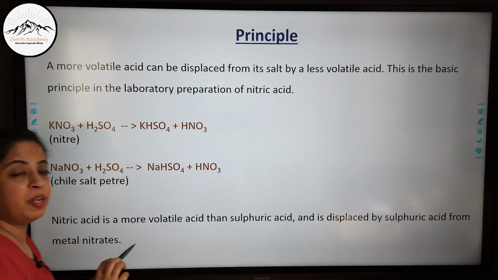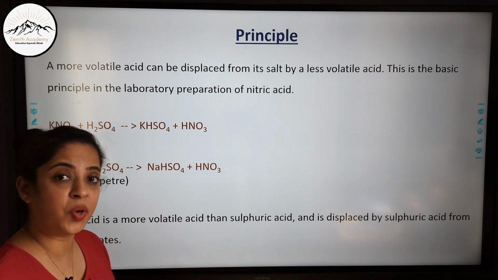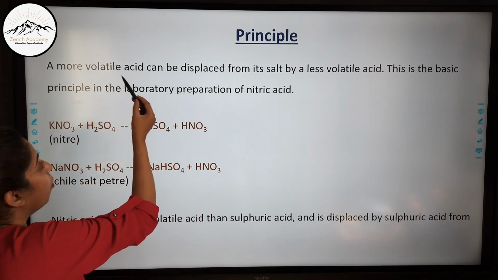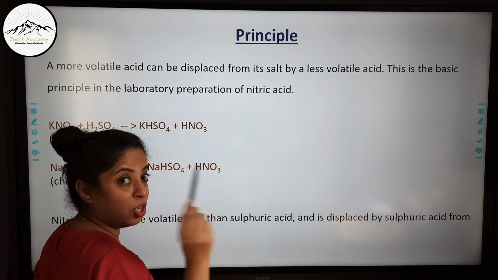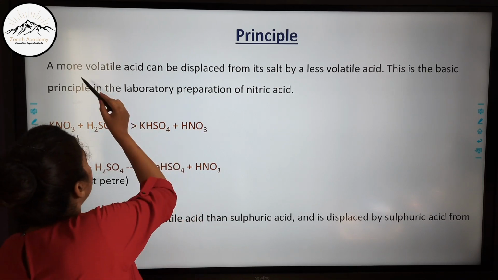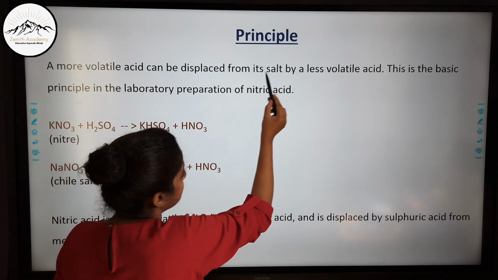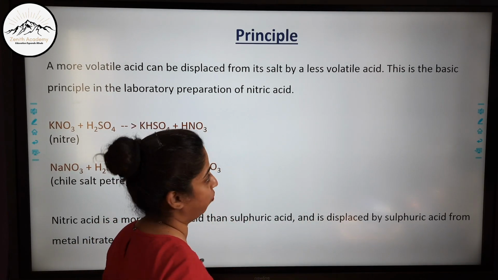If in the examination it is asked what is the principle behind the laboratory preparation of nitric acid, you will say that a more volatile acid can be displaced from its salt by a less volatile acid like H2SO4.